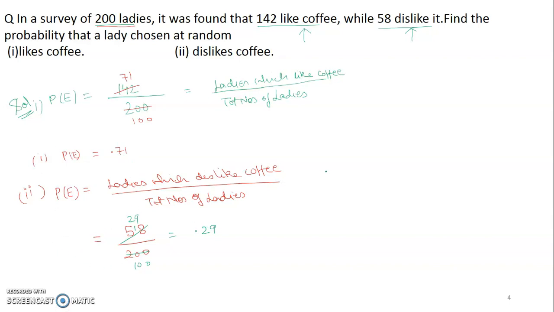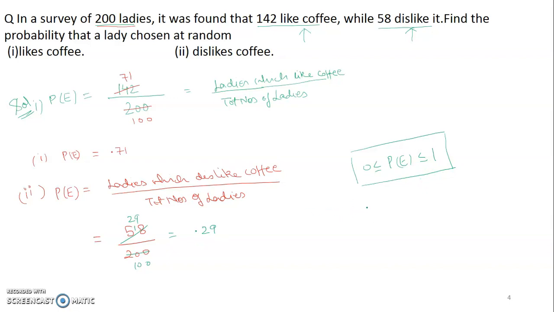I had told you, students, that for the probability of any event, always remember this inequality: the probability of an event is greater than or equal to 0 and less than or equal to 1. I told you to check in every question that you get a probability in between this. Now see, this is 0.71, so it is lying between 0 and 1. 0.29 is also lying between 0 and 1, and the sum of the probabilities is 1.